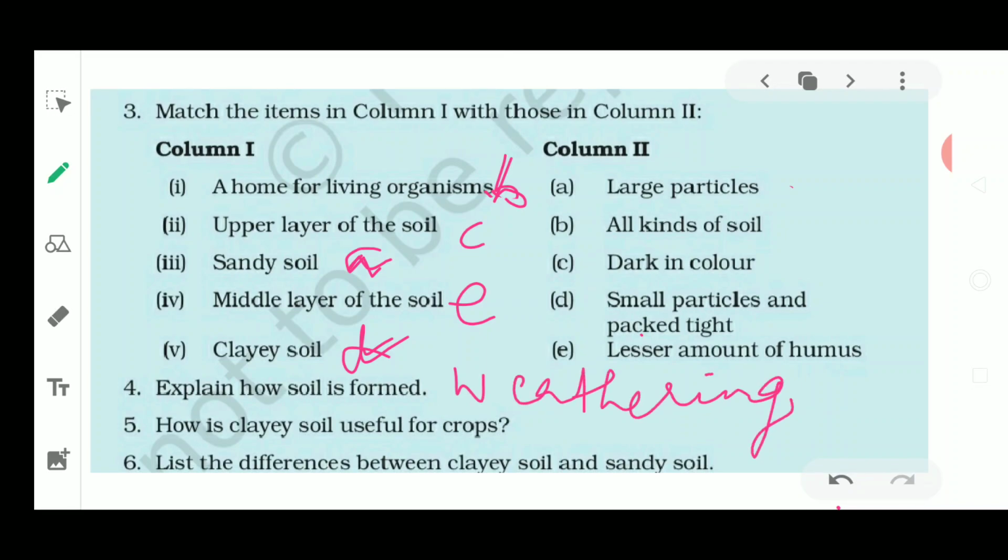Now how is this weathering being done? Weathering is being done because of the action of temperature, pressure, wind, water and the growing plants and animals over there. So you will explain completely what you mean by weathering, how it is taking place. The process of weathering takes place when the temperature is much higher during the daytime. Then what happens at night time? It contracts. So expansion and contraction continuously take place because of the increase and decrease in temperature. Because of the repeated expansion and contraction of these rocks, cracks occur.